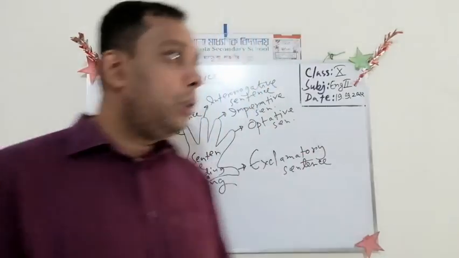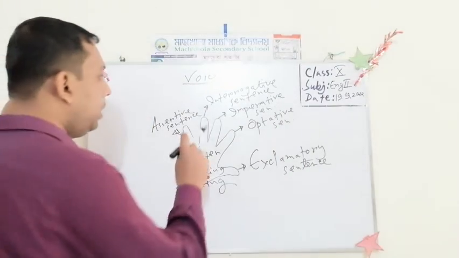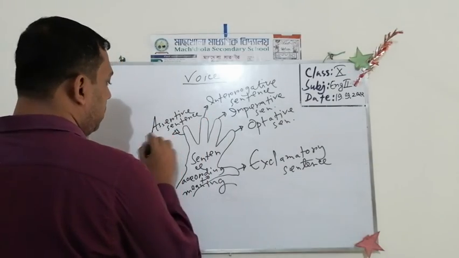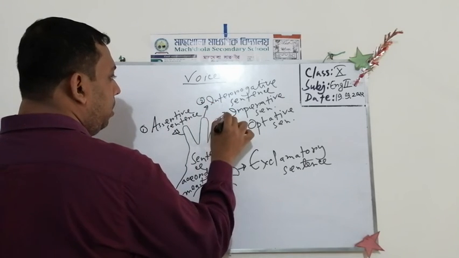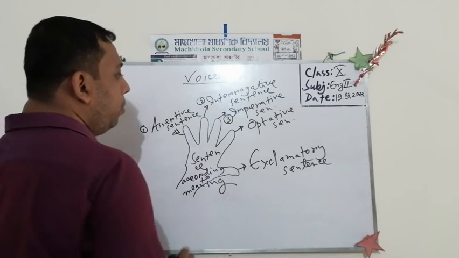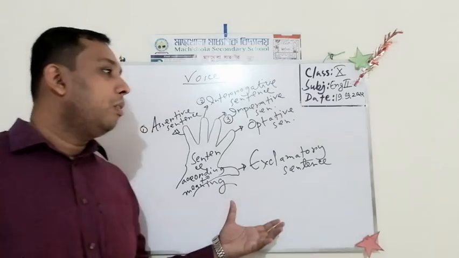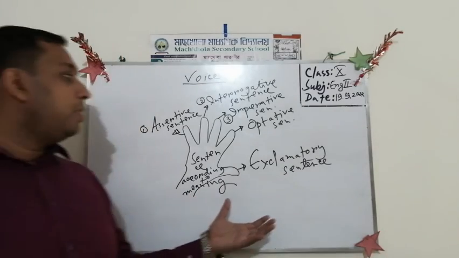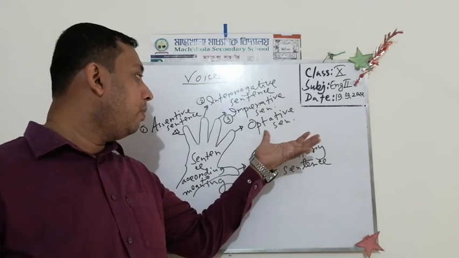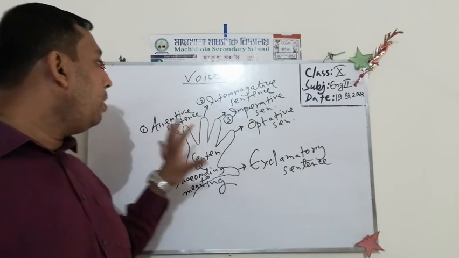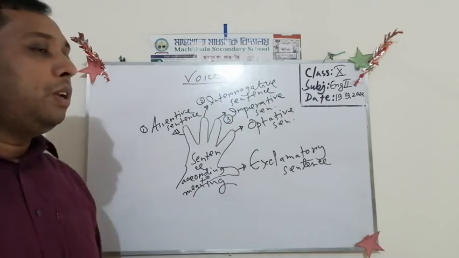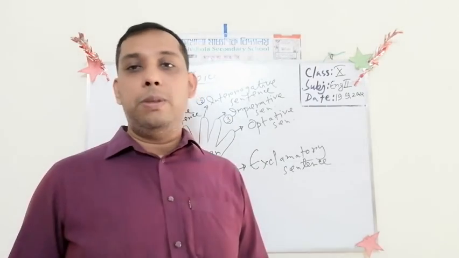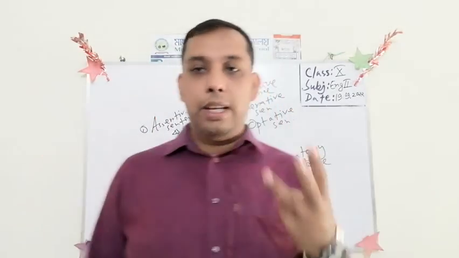Passive voice is possible with 3 sentences: number 1, number 2, number 3. We do not make voice change of optative and exclamatory sentences. Only 3 sentences: assertive, interrogative, and imperative. So passive voice is possible with 3 types of sentences.